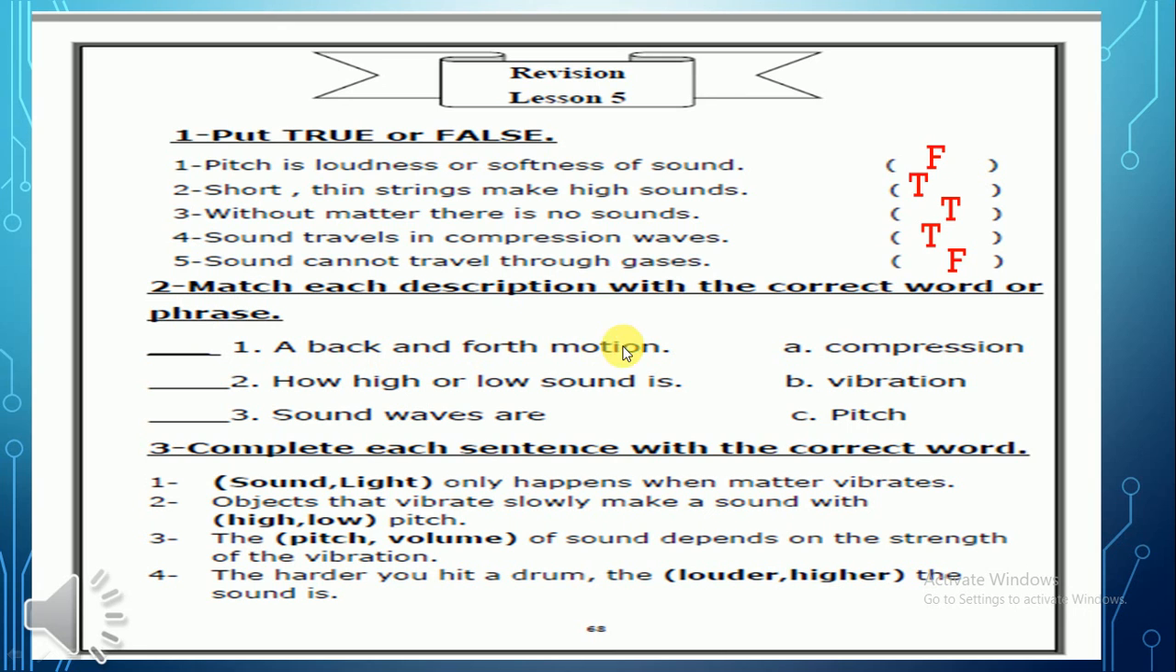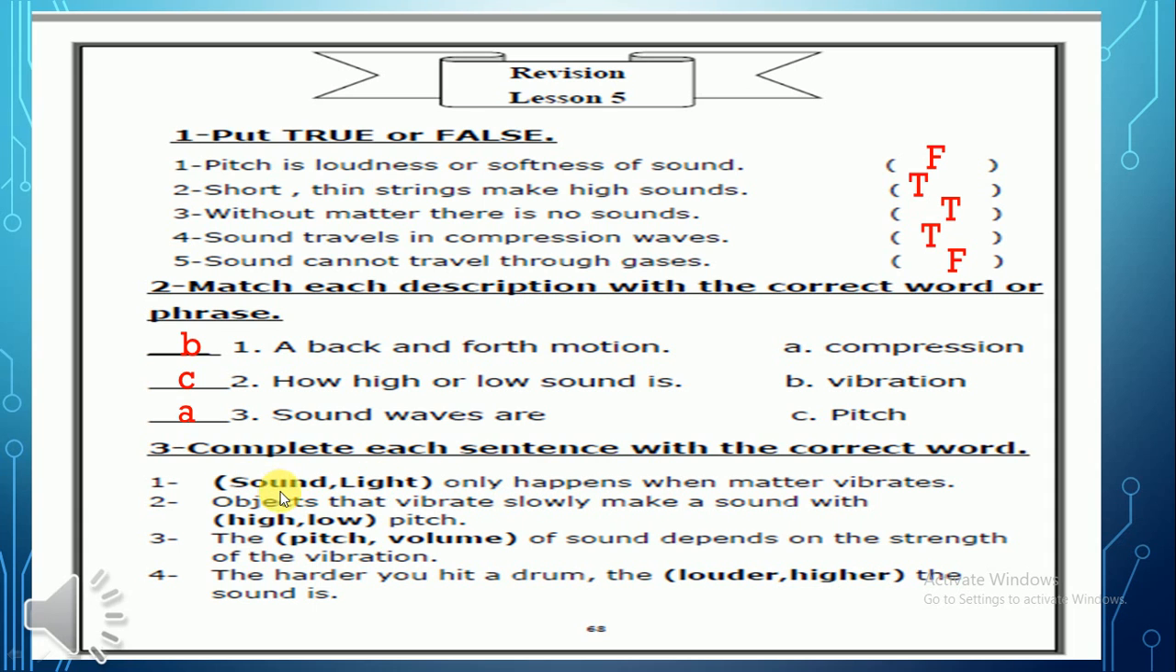A back and forth motion, compression, vibration, pitch. Vibration, good job. How high or low sound is? Pitch, it's C, good job. Sound waves are compression waves, good job. So number 3, we need to complete each sentence with the correct word.